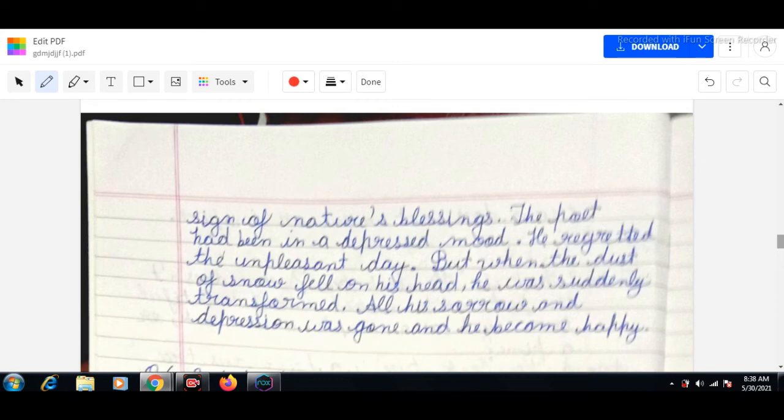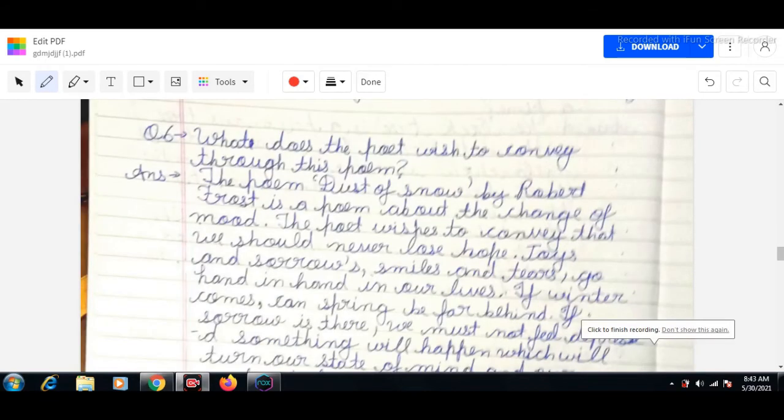The poet had been in a depressed mood. He regretted the unpleasant day. But when the dust of snow fell on his head, he was suddenly transformed, and all his sorrow and depression was gone, and he became happy. What does the poet wish to convey through this poem?